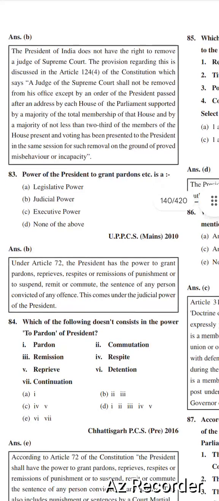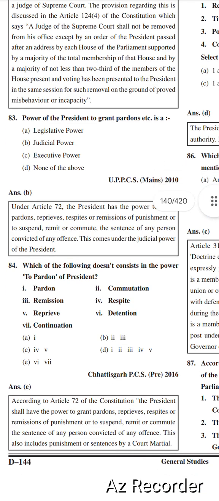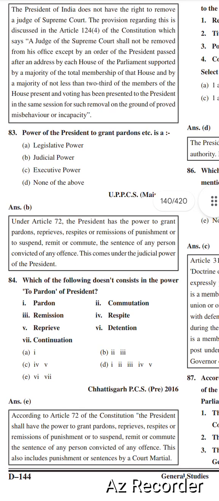Next question is the power of President to grant pardon, etc. is: options are legislative power, judicial power, executive power, none of the above. Right option is option number B, judicial power. Under Article 72, the President has the power to grant pardons, reprieves, respites, or remissions of punishments, or to suspend, remit, or commute the sentence of any person convicted of any offence. This comes under the judicial power of the President.